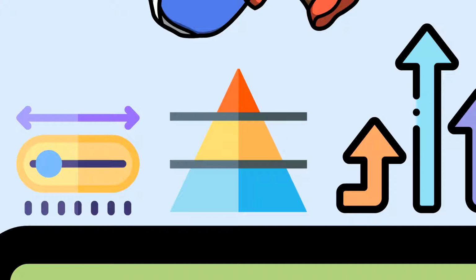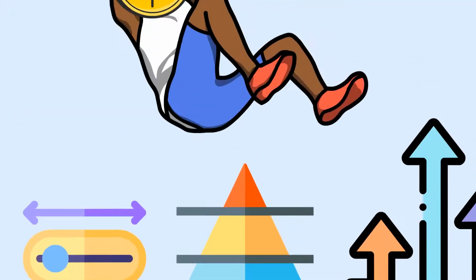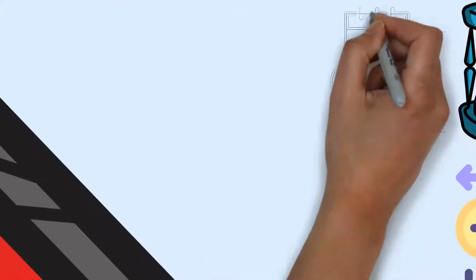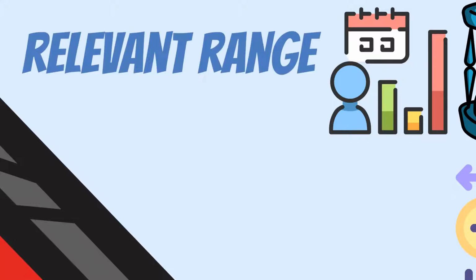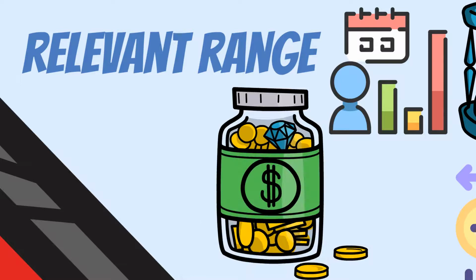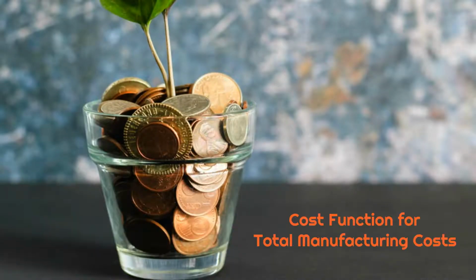All fixed costs behave this way, and a wholly fixed cost is fixed as long as activity remains within the relevant range. However, a semi-fixed cost is fixed over a smaller range than the relevant range of a wholly fixed cost. Cost function for the total manufacturing cost.